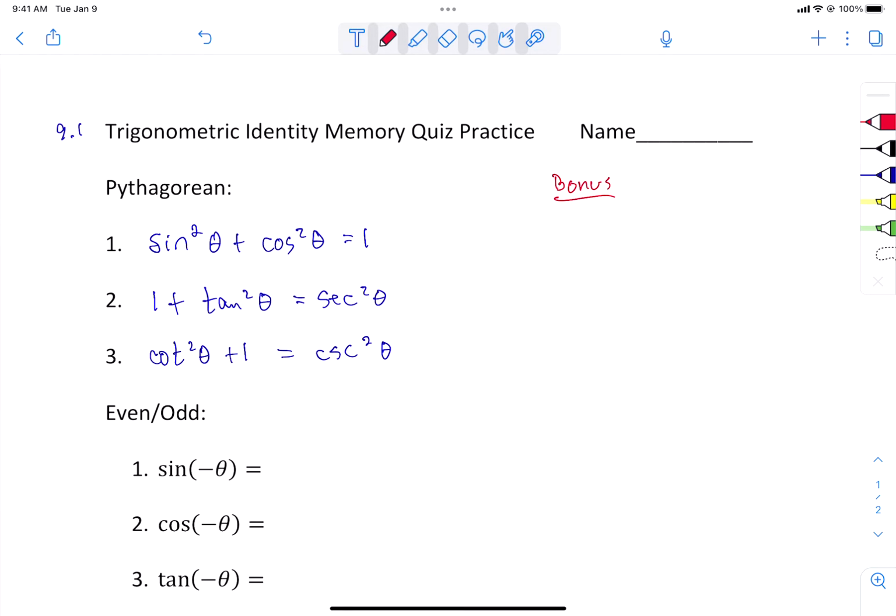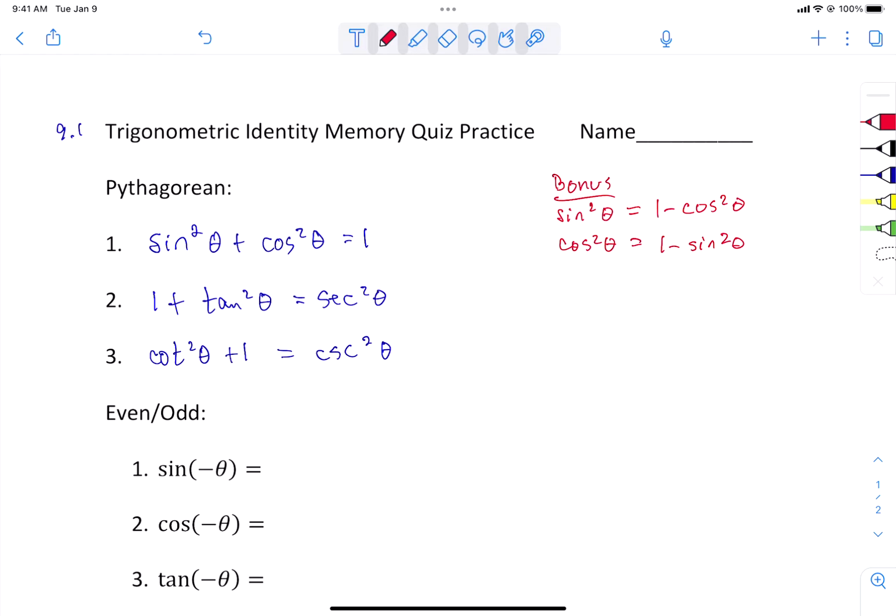If we take the first equation and we subtract a cosine squared to the other side, we get that sine squared is equal to 1 minus cosine squared. So that could get you a bonus point. But if we take the first equation and instead subtract off the sine squared, we get that cosine squared is 1 minus sine squared. So you could get yourself some bonus points by knowing those 2 alternatives to the first equation. So the first equation can be rewritten 2 more times.